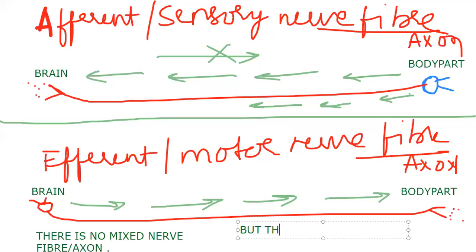But there are mixed now. What is mixed now? That we have to discuss. There are some mixed nerves. So what are mixed nerves? That we should see now. Okay, so I'll show you. We learned the nerve and now we need to learn the mixed nerve. Okay, so I'll draw a mixed nerve. For that, a hypothetical diagram, we are drawing brain, body parts.